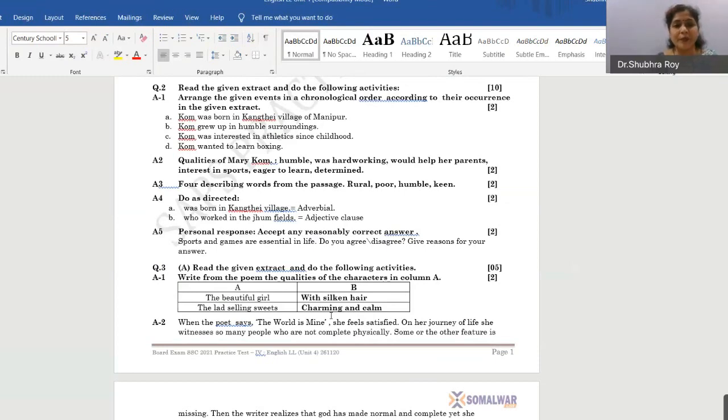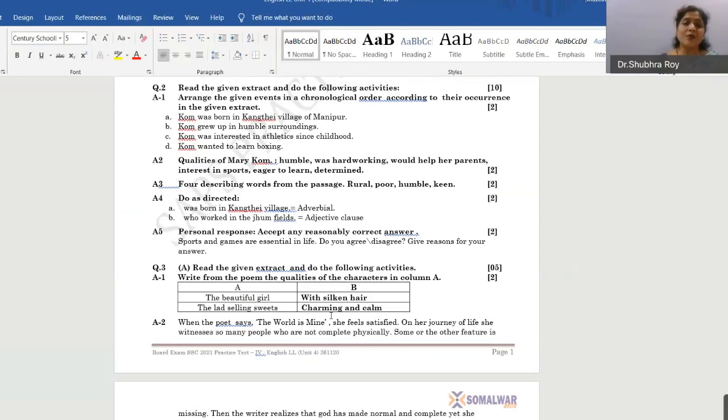Activity 5, personal response. Accept any reasonably correct answer. So how do you accept any reasonably correct answer, children? I have not given you any answers there. Sports and games are essential in life. Do you agree or disagree? Give reasons for your answer.